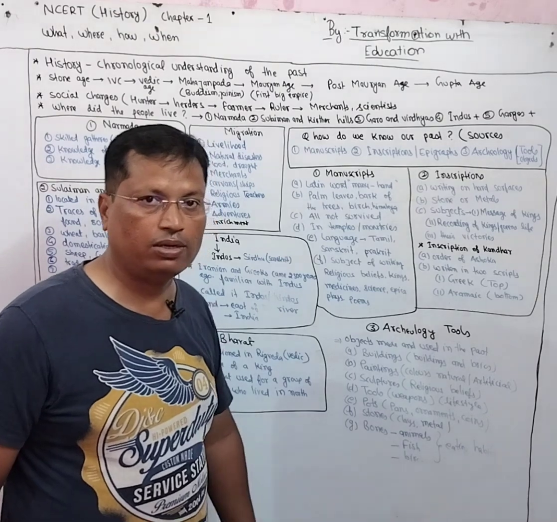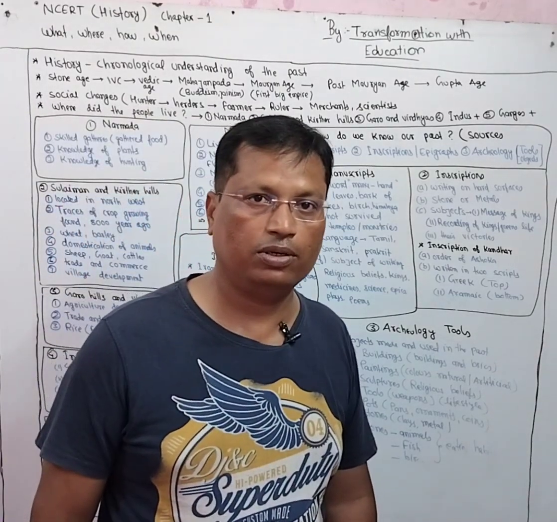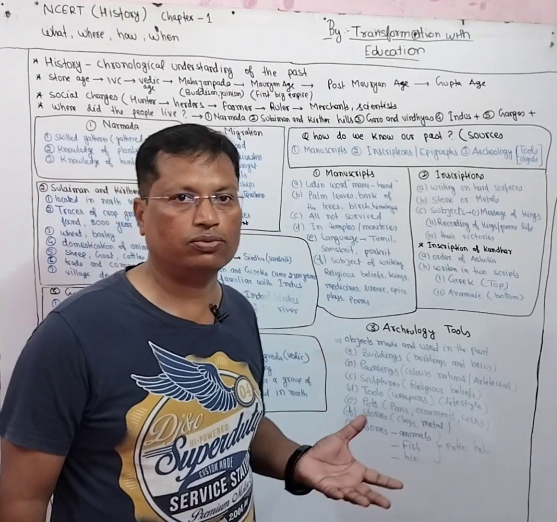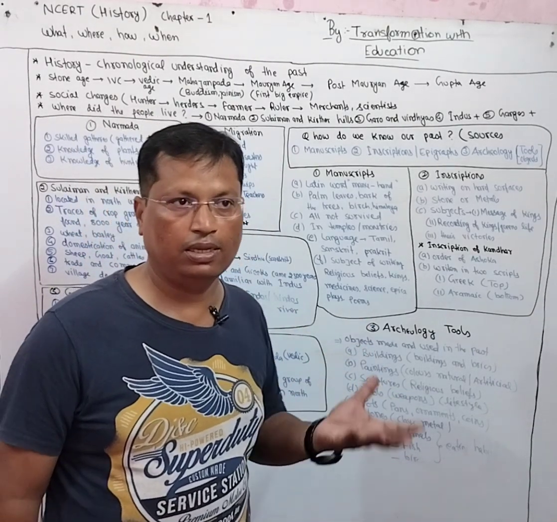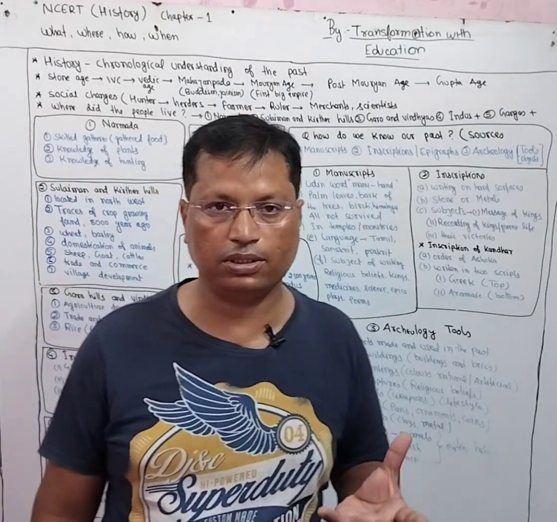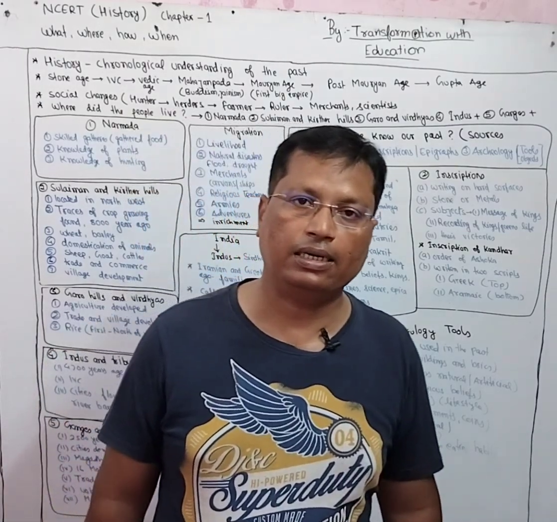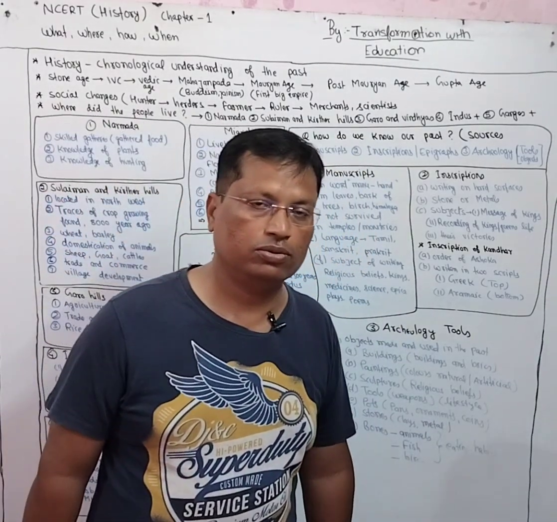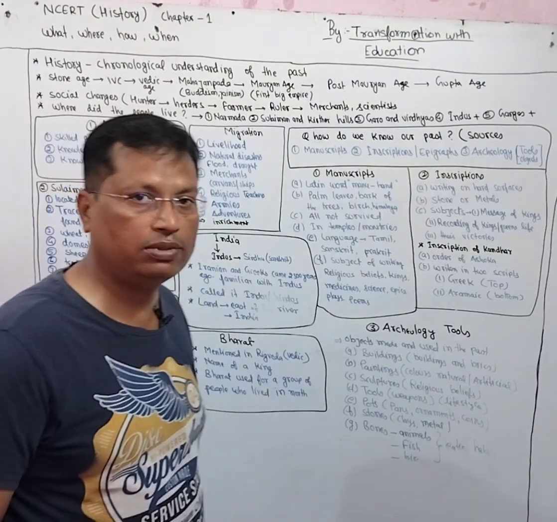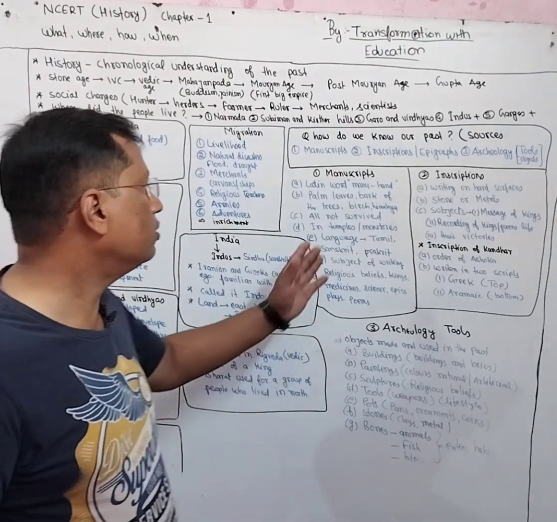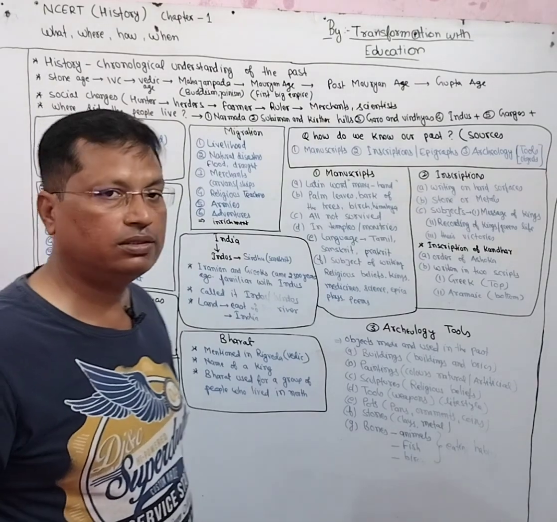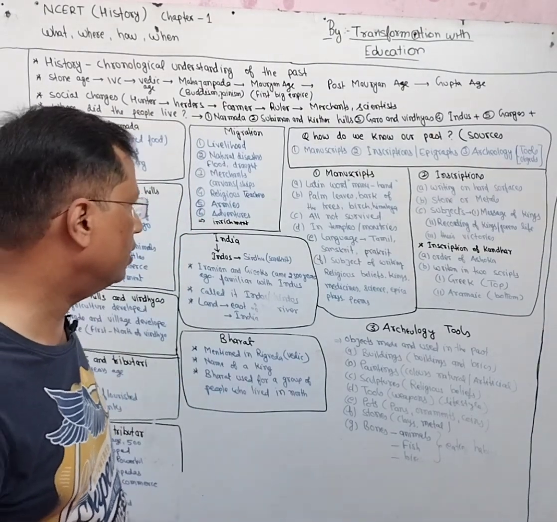About manuscripts, it is a Latin word. Manu means hand. So it tells that manuscripts were sources which were written by hand. The question comes, if it was written by hand, then on which things was it written? At that time paper was not discovered. So it was written on palm leaves, leaves of the palm tree, and on the bark of trees known as birch, and these trees are generally found in the Himalayas.